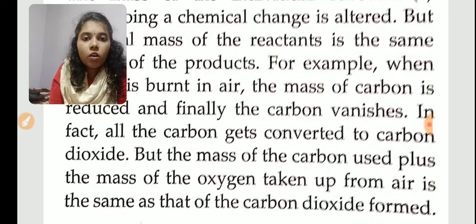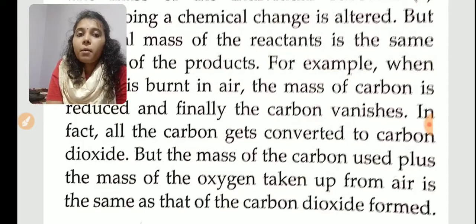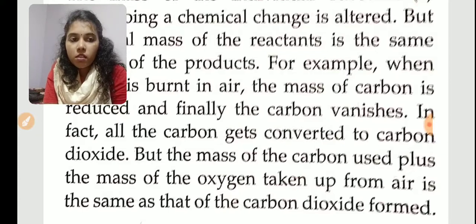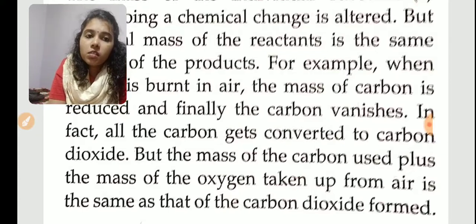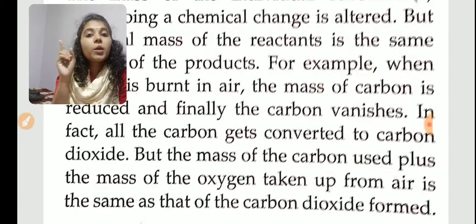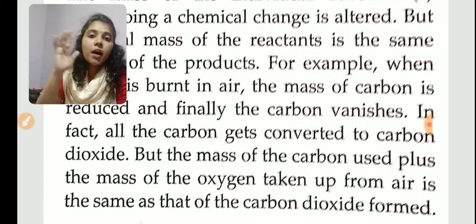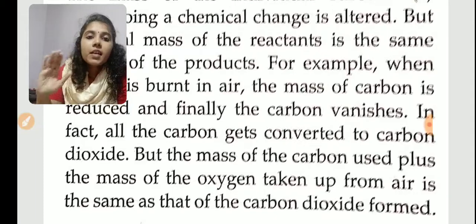What is that smoke made up of? Smoke is made up of carbon dioxide gas and water vapor. But the mass of the carbon used plus the mass of the oxygen is always the same as the total mass of the carbon dioxide formed. Which law is this? Our chapter 1 law of conservation of mass. The mass of the reactant and the mass of the product will always be the same.